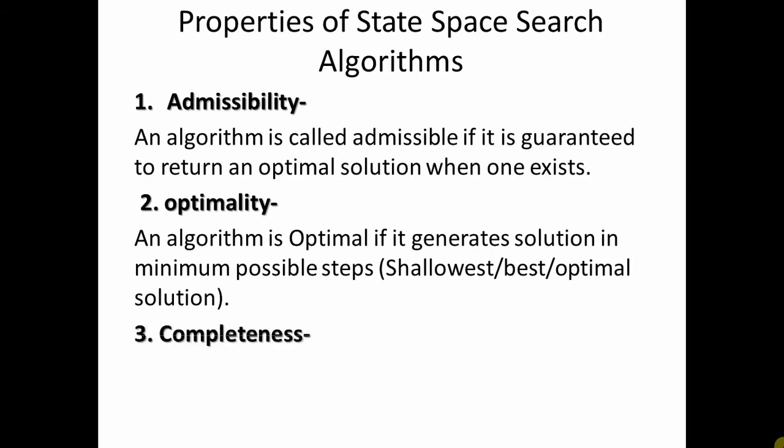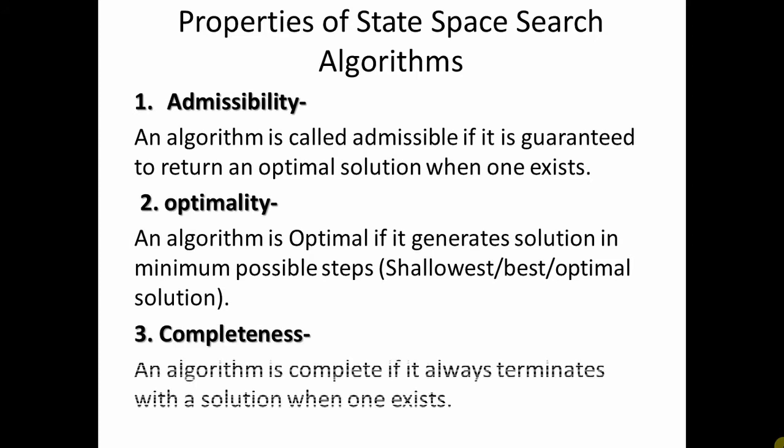Third property, completeness. An algorithm is complete if it always terminates with a solution when one exists. Now that solution may not be the optimal solution. Only if the algorithm terminates with one particular solution, which may not be optimal, then the algorithm is called complete. And the fourth property is complexity, where we are going to talk about the time and space complexities of these algorithms. Now we are going to evaluate all these algorithms that we have seen so far with respect to these properties. So, analysis of algorithms that we have seen so far.